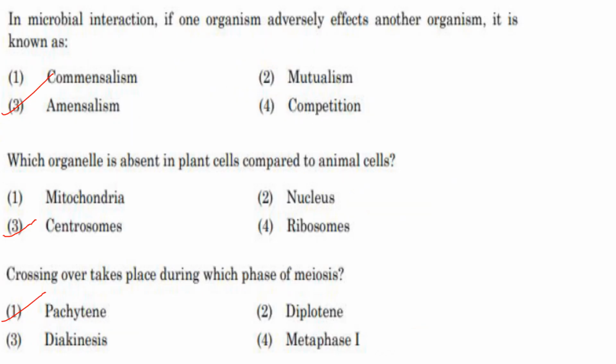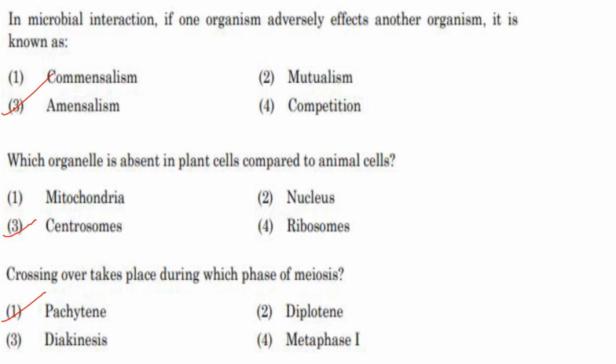Then next one. In microbial interaction, if one organism adversely affects another organism, it is known as, first option, commensalism. What is commensalism? When one organism benefits, the other organism is not affected. Mutualism, both organisms are benefited.